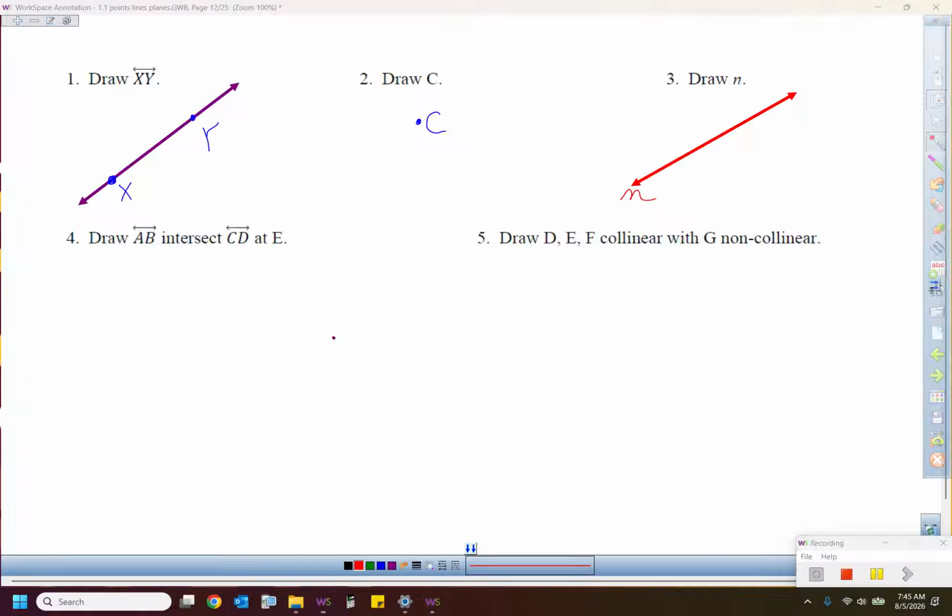So to draw this, a lot of people get overwhelmed with how much stuff they're asking us to do. Welcome to life, brother. But here's what you do. You just do one thing at a time. So we're going to read it first. I'm going to draw line AB, intersecting line CD at point E.